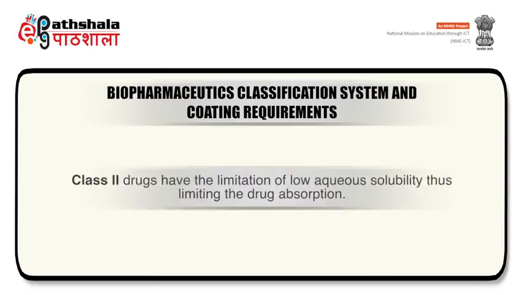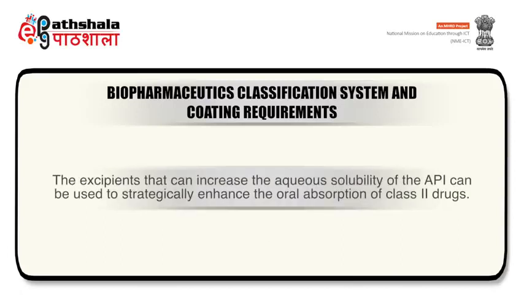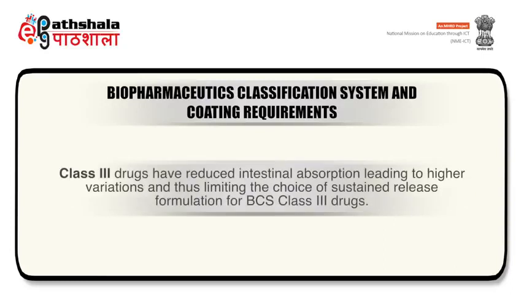Class 2 drugs have the limitation of low aqueous solubility, thus limiting the drug absorption. The excipients that can increase the aqueous solubility of the API can be used to strategically enhance the oral absorption of class 2 drugs. Class 3 drugs have reduced intestinal absorption, leading to higher variations and thus limiting the choice of sustained release formulations for BCS class 3 drugs.